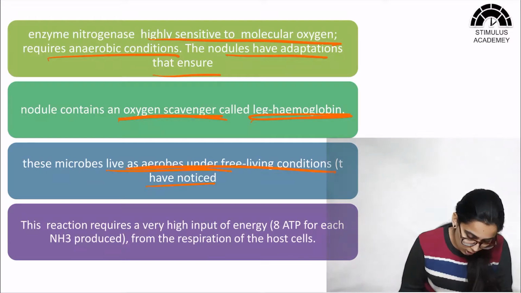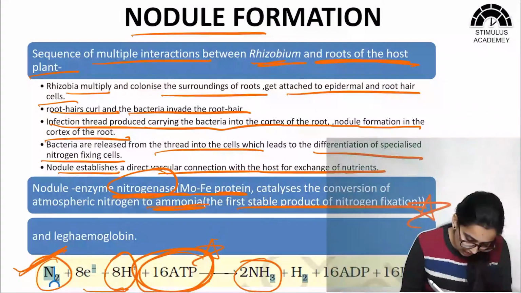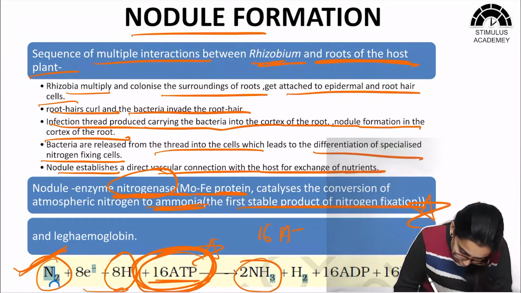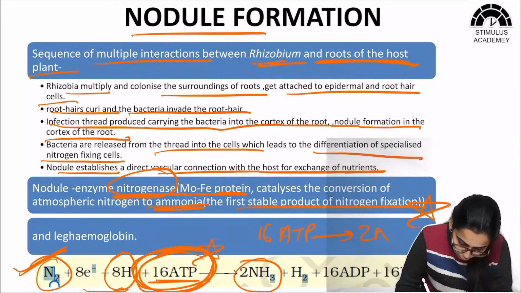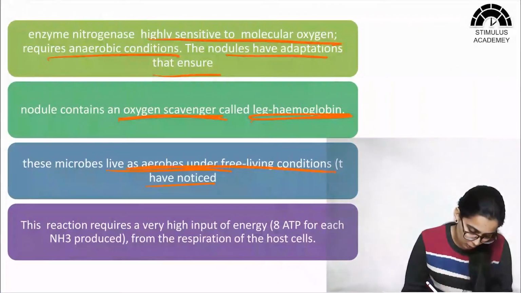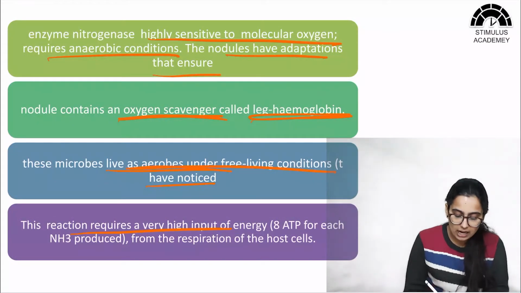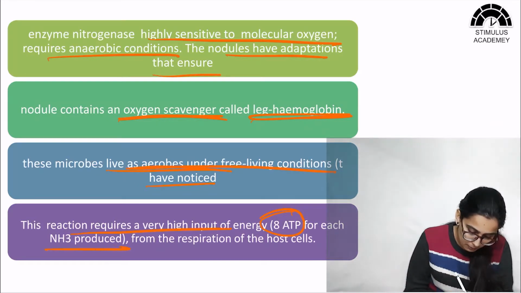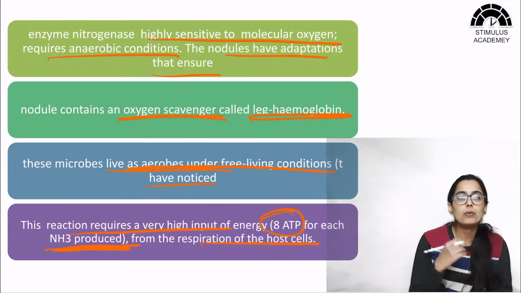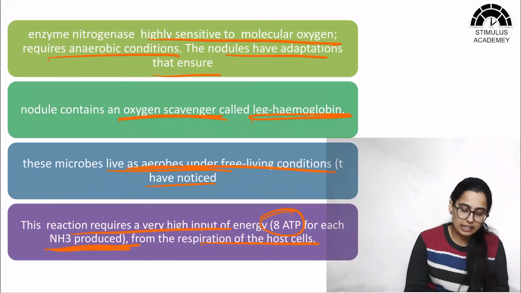Also we have seen that this reaction requires 16 ATP molecules. So 16 ATP molecules are required for the formation of 2 NH3, which means per ammonia molecule we need 8 ATP. So this reaction requires a very high input of energy, that is 8 ATP for each NH3, from the respiration of the host cells.